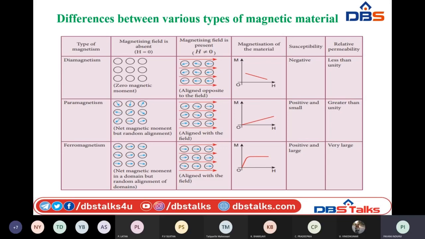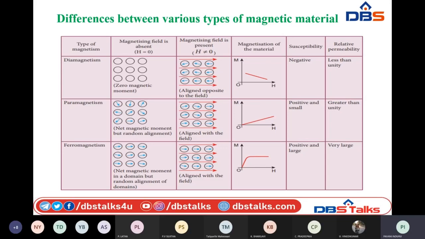So here the relation between magnetic moment and magnetization is shown as a linear decrement. Because the dipoles always oppose the external flux, the relation is like this, and their susceptibility is always negative and the relative permeability is always less than unity.